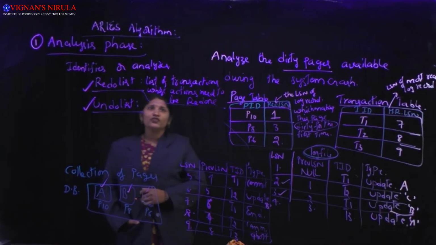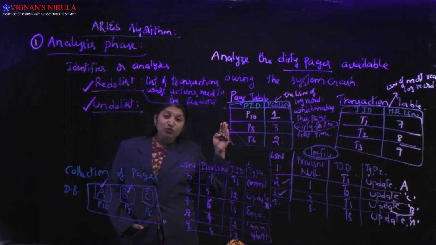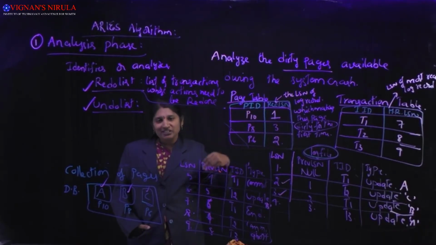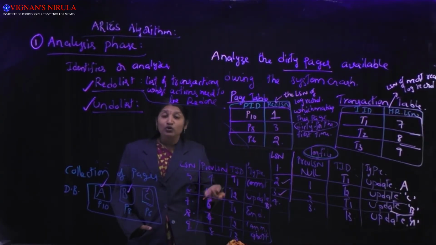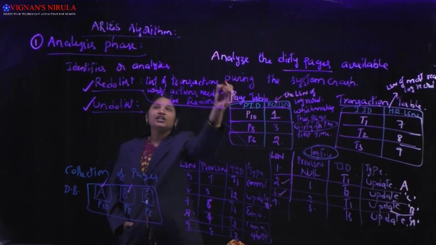What is the meaning of transactions that come under the category of redo? The transactions which have been committed but not have been ended. That means they wished to commit, but the action of commit was not completed at the time of system crash. So we again need to do the commit action. We need to repeat all of the actions of those transactions, so they come under the redo list.